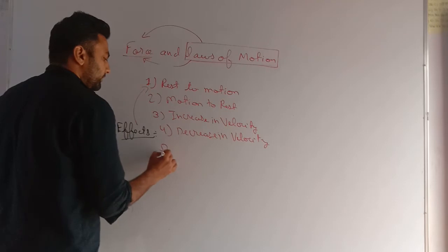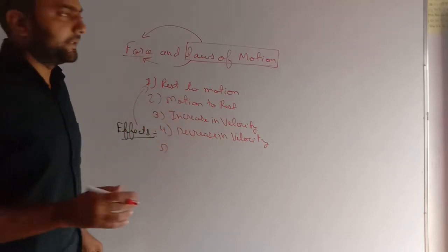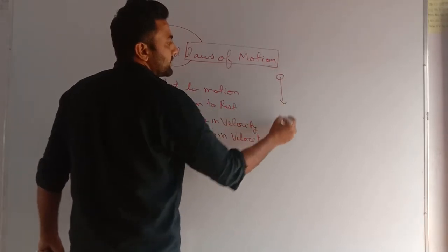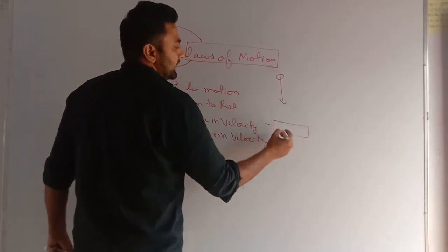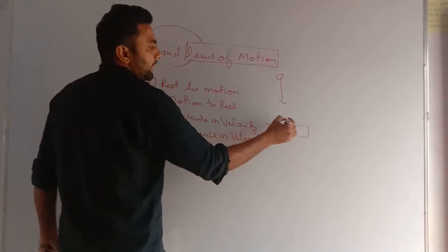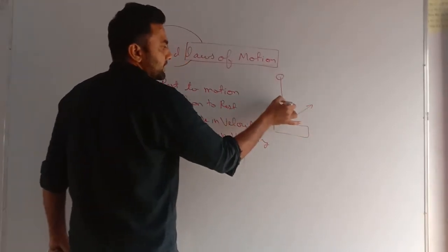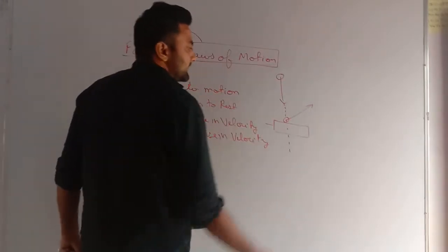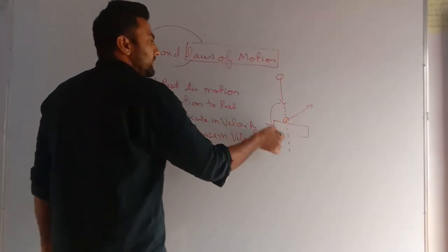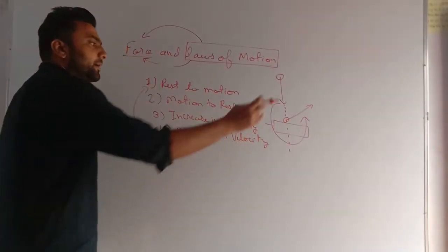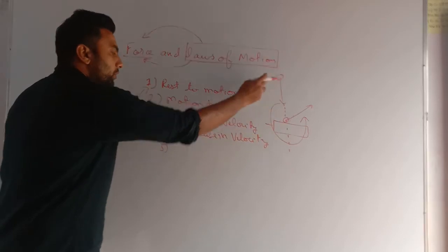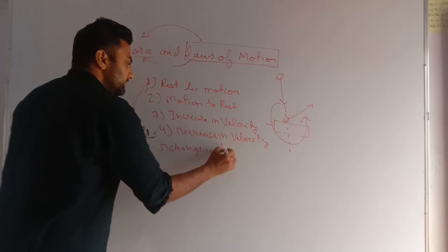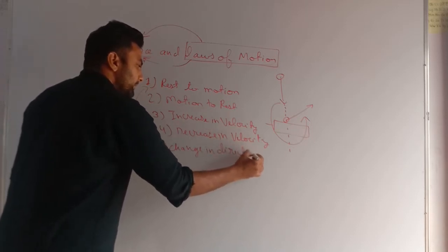If we are playing cricket, any bowler throws the ball in this direction, and the batsman hits this ball, and now the ball is going in this direction. Before hitting, this was the direction. After hitting, this is the direction. So very important, you can see there is a change in direction. Why? Because the bat applied a force on the ball. So there is also a change in direction.